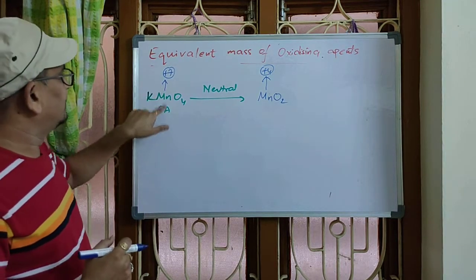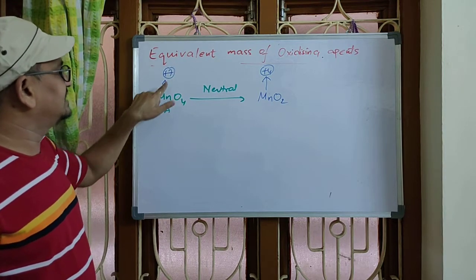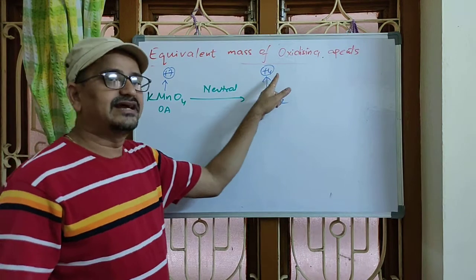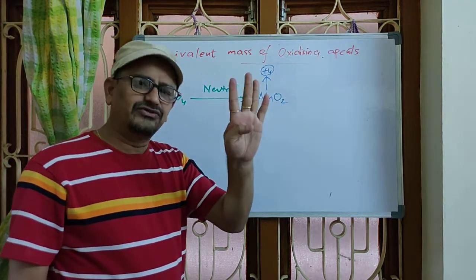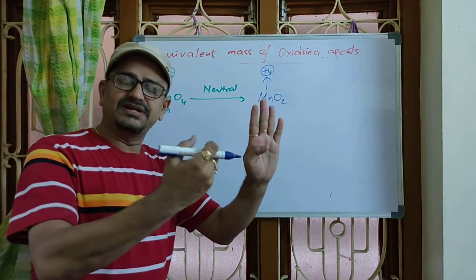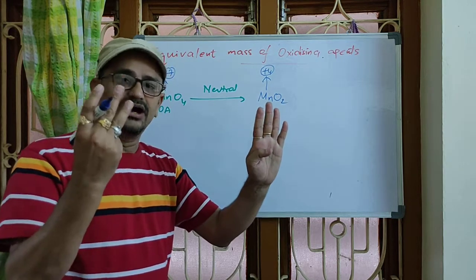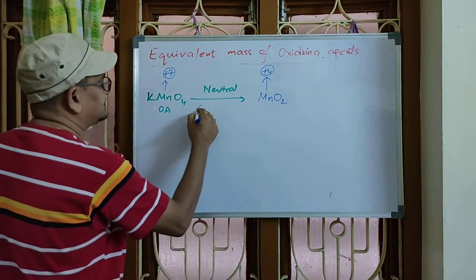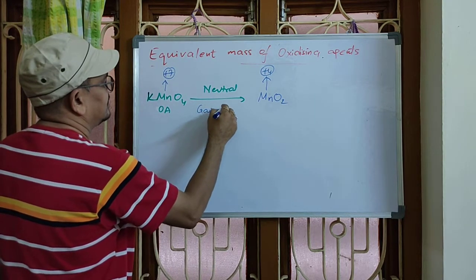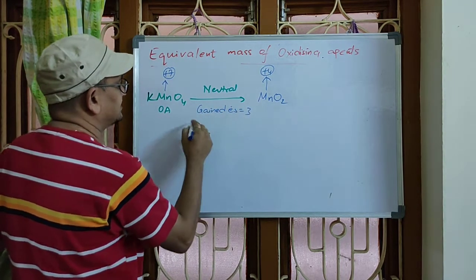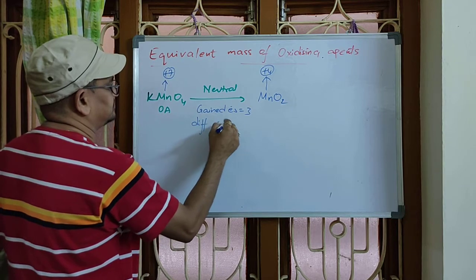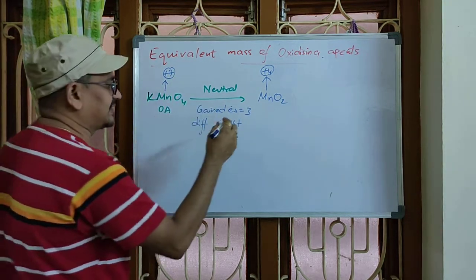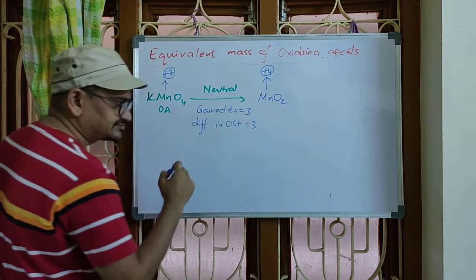Now, earlier, this compound, manganese, had a lack of 7 electrons. From that state, manganese came to a deficiency of just 4 electrons. Meanwhile, how many plus charges were cancelled? 3. How are plus charges cancelled? By gaining 3 minus charges, meaning the number of electrons gained. Gained electrons are 3, meaning the difference in oxidation state. This difference in oxidation state per mole is always the same as gained electrons per mole, which is 3.